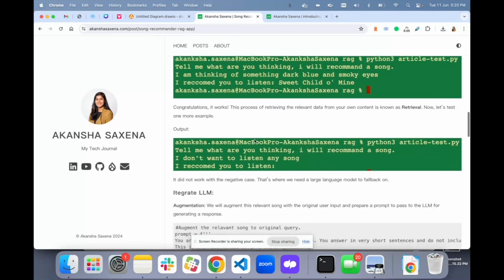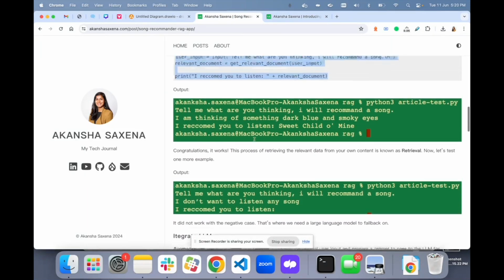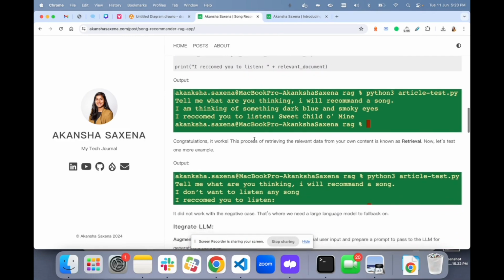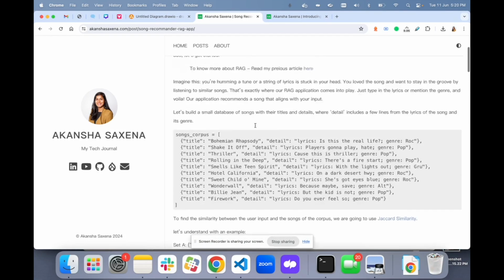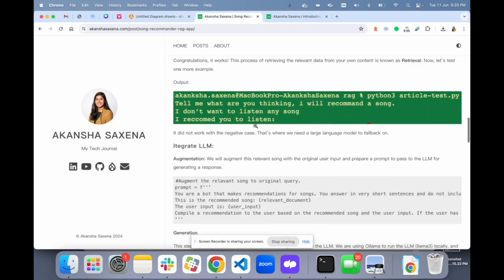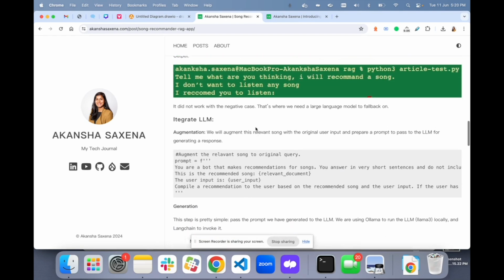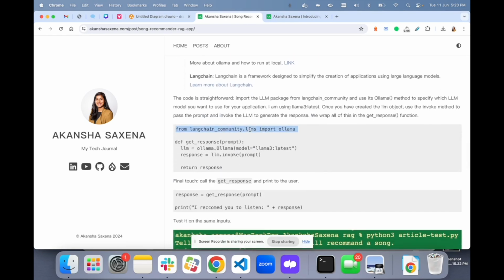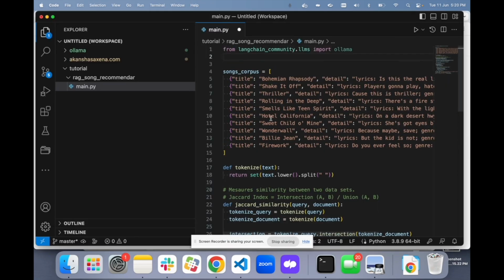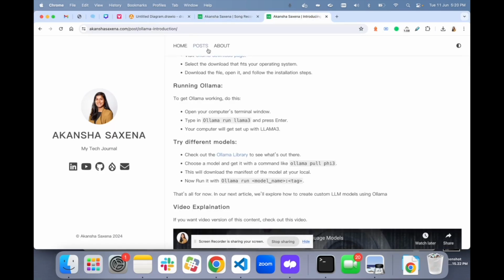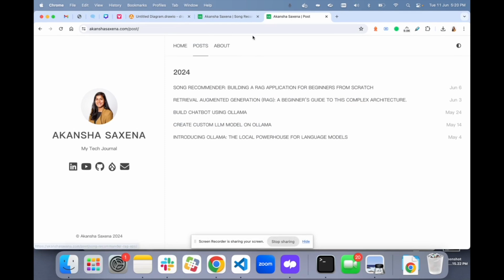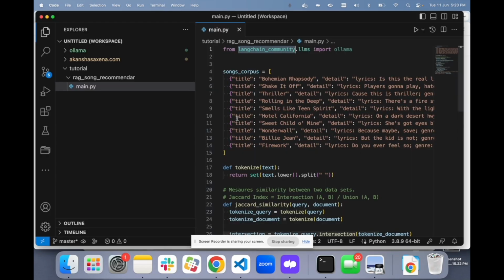So what I'm going to do, we need Ollama. Yes, first I'm going to use LangChain. In one more of my blogs, I have explained what LangChain is, but I'm going to explain it again. LangChain is a framework that allows you to interact with the LLM system. So it makes the job very easy.